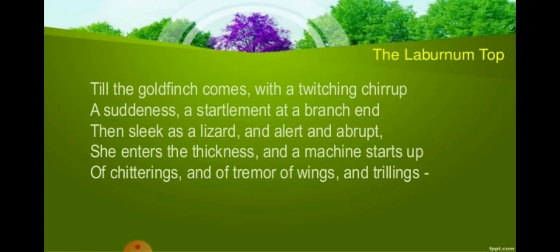Startlement means surprise. At a branch end, when it comes over here, there was a startlement at a branch end. Means to our surprise, there was a chirping, although it was silent before the coming of the goldfinch, but now it started having some sounds of chirping.